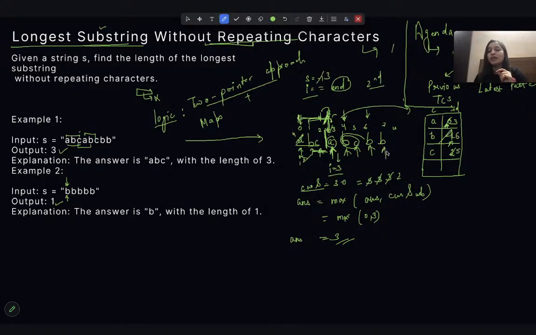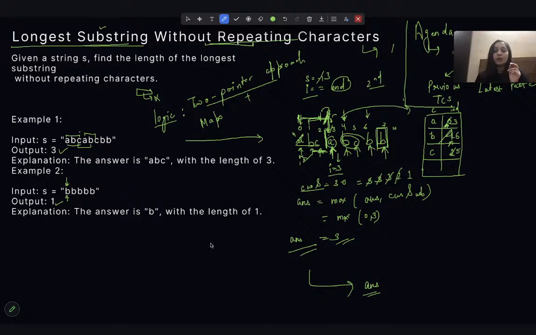Again I will move forward and keep on updating. And now B is repeated again. This time the substring I will get is only this, because only this will be a continuous non-repeating substring. But this time the string length will be 1 only, which is not of use, so I won't update my answer. Lastly, I'll return my answer.